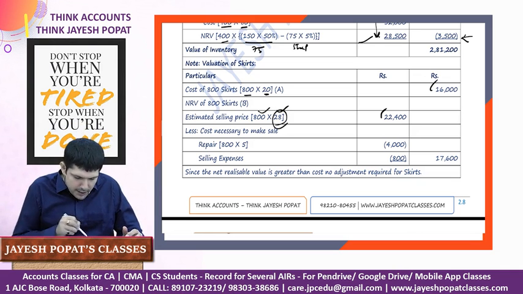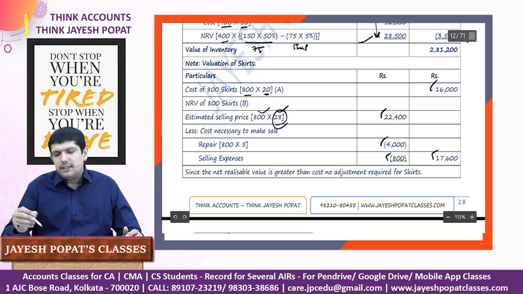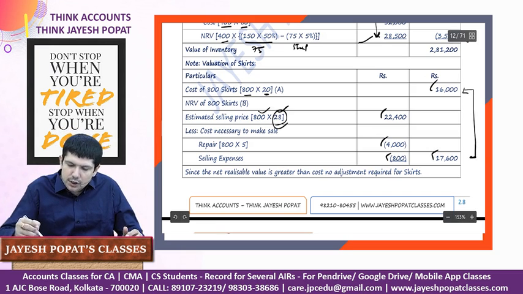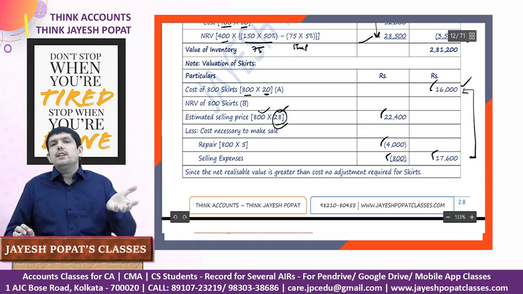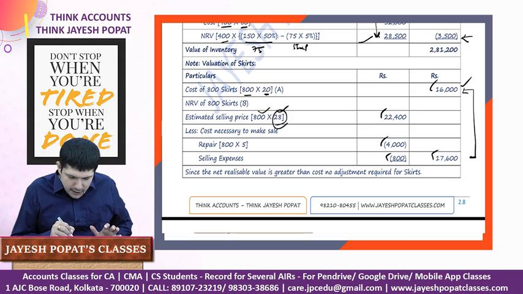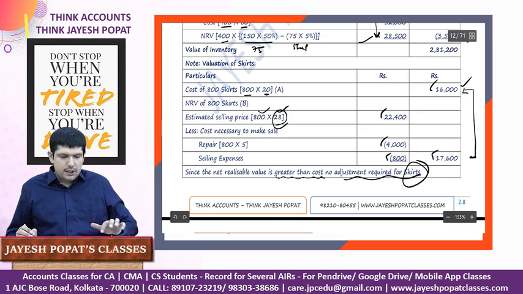So cost of repairs is 5 per unit and the selling expenses is 800. So the NRV works out to 17,600. Cost is 16,000, whereas NRV is 17,600. So it should be valued at cost, and it is included at cost, so we don't need to make any adjustment. Since the net realizable value is greater than cost, no adjustment is required in case of skirts.